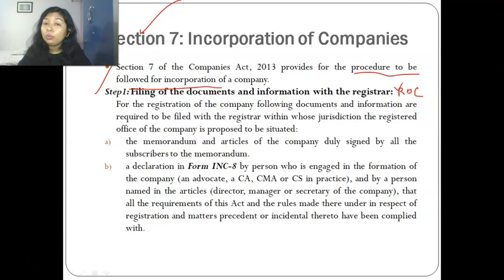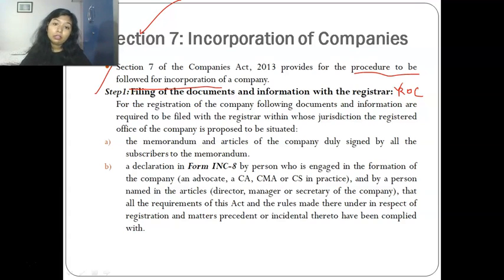That is, if I want to open a company in Indore or in MP, then my ROC will be Gwalior ROC. Okay. If I want to open a company in Delhi, then my ROC will be ROC Delhi. So I need to do all the filing with ROC Delhi. But right now, it is a web-based process, so it's not that tough.